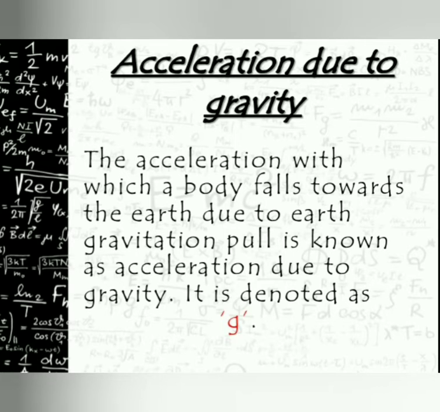Now we are discussing acceleration due to gravity. The definition is: the acceleration with which a body falls towards the earth due to the earth's gravitational pull is known as acceleration due to gravity. It is denoted by small g. Capital G shows the gravitational constant, and small g shows acceleration due to gravity.